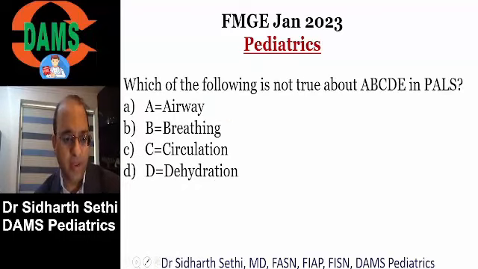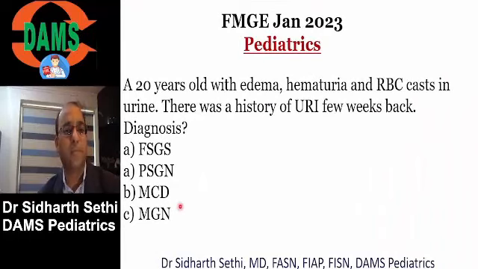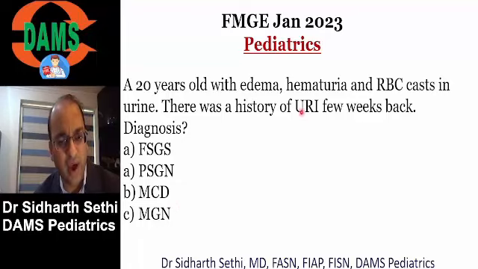Now, some of you told me, let me first take you to another similar question. Let me ask you, a 20-year-old boy with edema, hematuria, RBC casts. It is very common. I live in North India. I see a lot of children from Haryana, Rajasthan, Punjab who had a history of upper respiratory infection 1 to 2 weeks back, and now this child got edema, hematuria, and RBC casts.